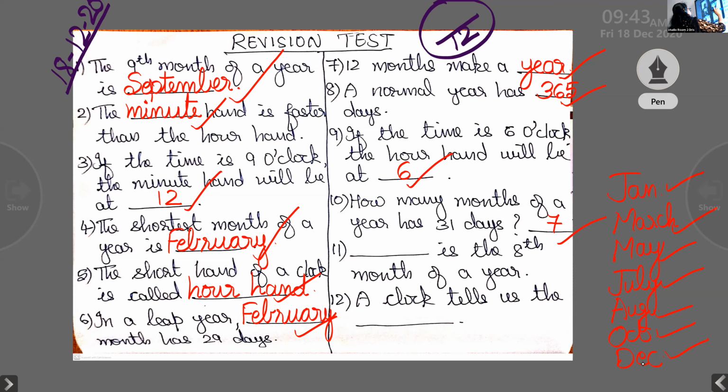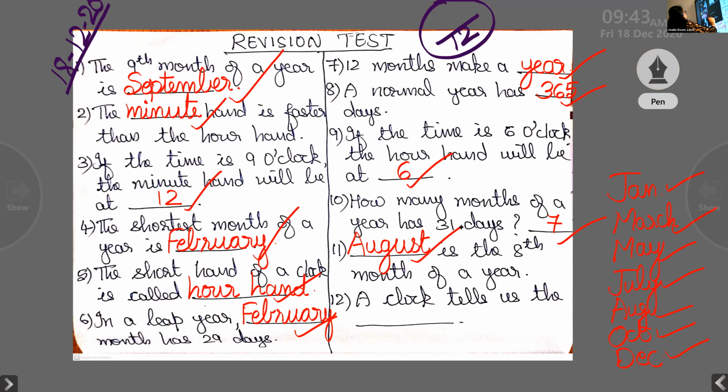Angelina. Question number 11. Dash is the 8th month of a year. January, February, March, April, May, June, July, August. August. Good. Spelling of August? A-U-G-U-S-T. August. Good, Angeline. Put a tick mark if the spelling is correct.